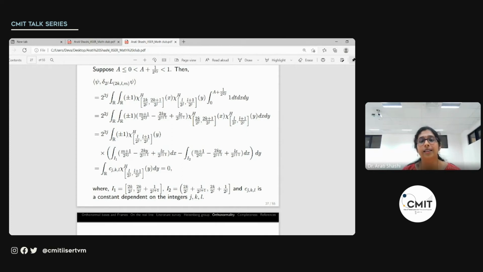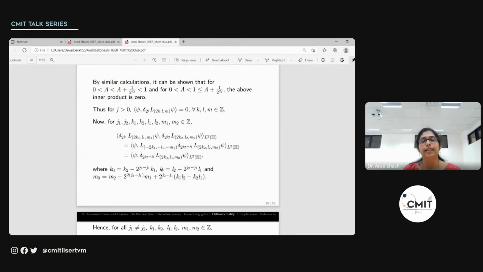And now suppose we integrate with respect to x first. We know that our function has two different values on two different intervals, 1 and -1. So accordingly, we split the integrals and integrate them independently. But what we get is a constant independent of y. So we just have the Haar function in y after that, which integrates to 0. So we have that the inner product is 0. Likewise, we can work out other cases, with minor changes, but it's more or less the same, and we will be able to show that the inner product is 0.